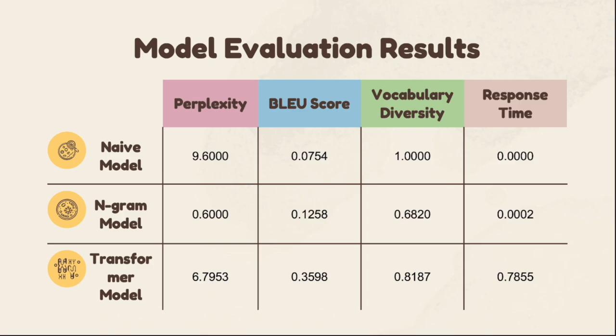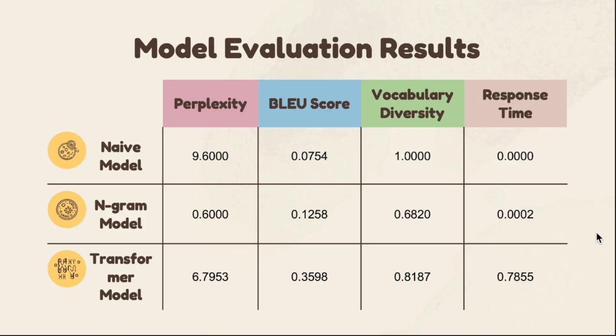In comparing performance across all models, clear patterns emerged. The transformer model consistently produces the most coherent and diverse text, but at the cost of slower response times. The naive model was extremely fast but produces repetitive and often incoherent text.